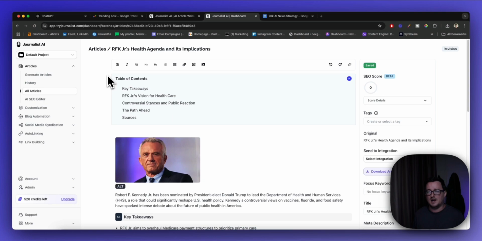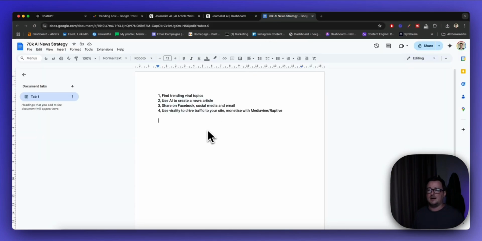It's a really great platform for blogging, for affiliate marketing, for writing news articles. There's plenty to get stuck into there. But like I say, I'm not exaggerating when I say 70k a month. The blogger who I pulled the tweet from, she does actually make 70k a month from her blog, and right now this is the strategy she's using, so it's proven.